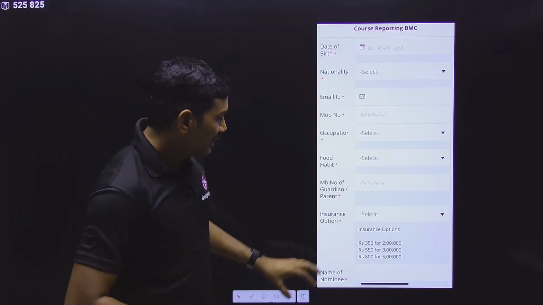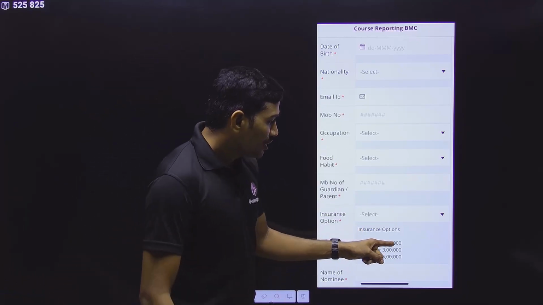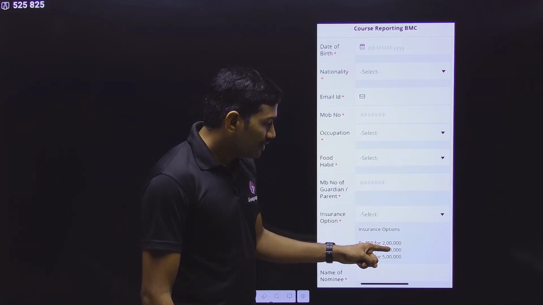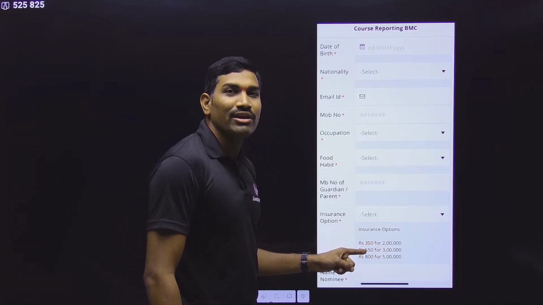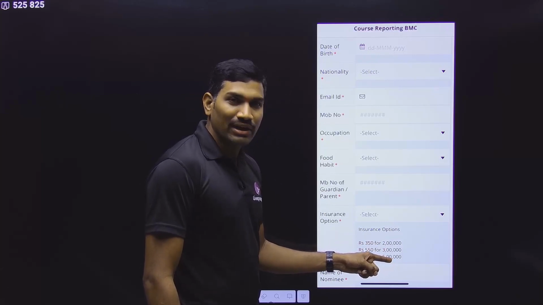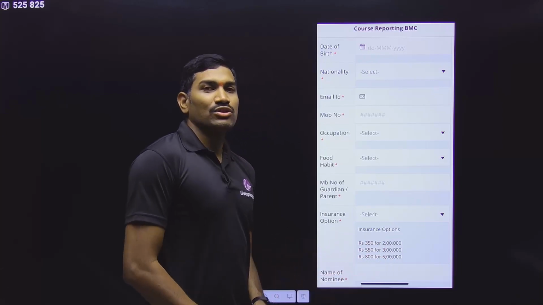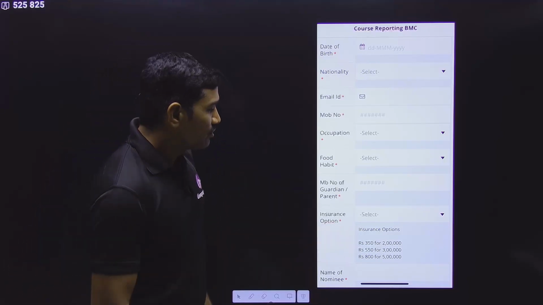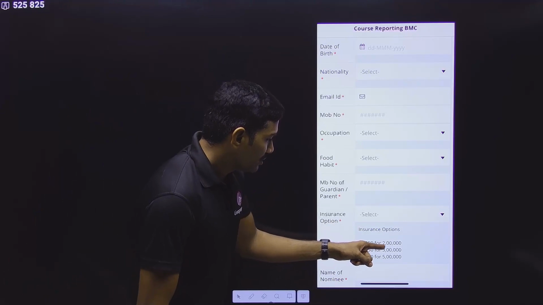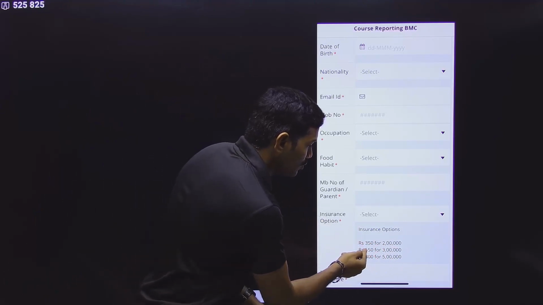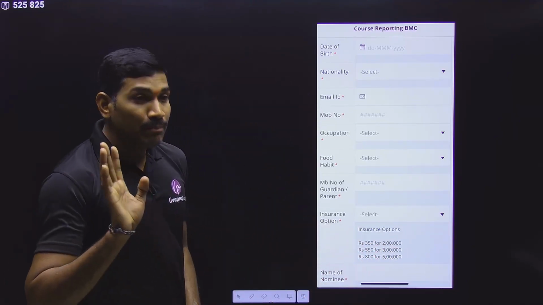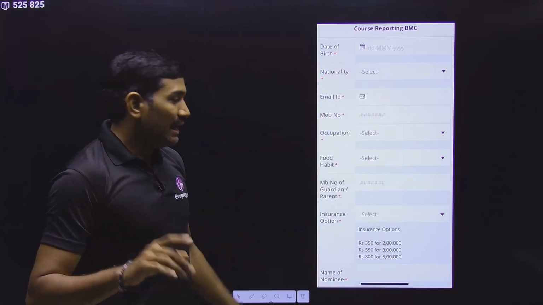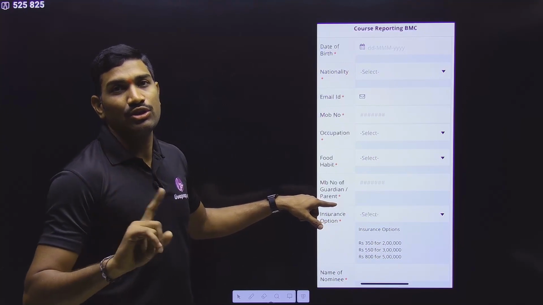So what you need to do? Here for us they have given that if you want insurance of 2 lakh rupees, you need to pay 350 rupees. If you want insurance of 3 lakh rupees, you need to pay 550 rupees. If you want insurance of 5 lakh rupees, you need to pay 800 rupees. Which one to select is your wish. I don't want to suggest anything. Randomly I am taking one as an example. Suppose I select 3 lakh rupees, so I need to pay 550 rupees. Please remember, in this online form simply select that, that's it. There is no payment option here. You will not get a payment option.